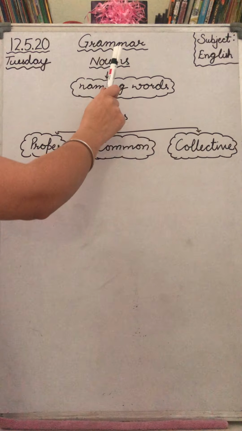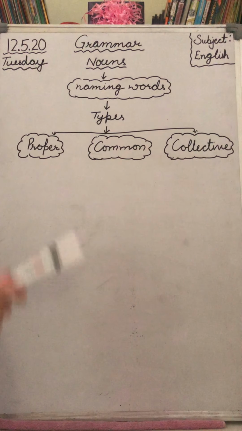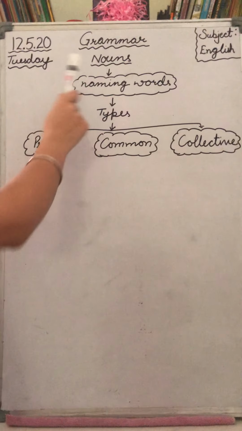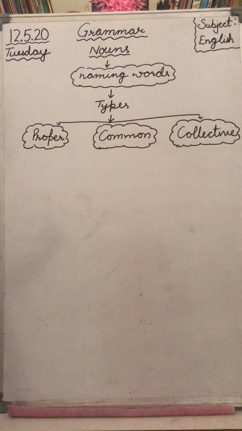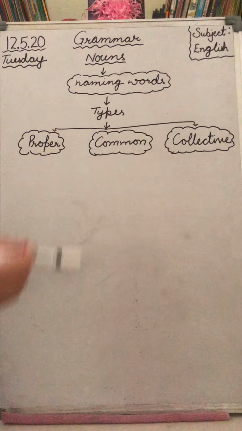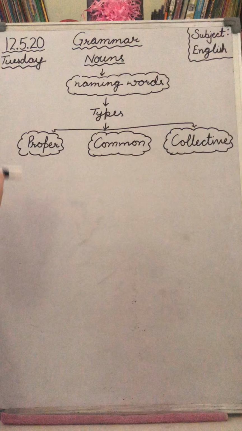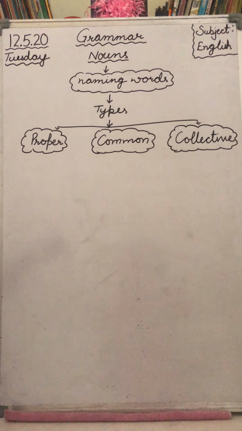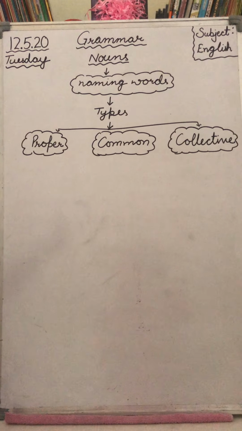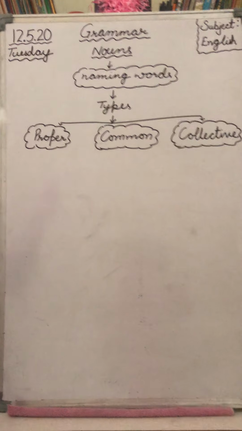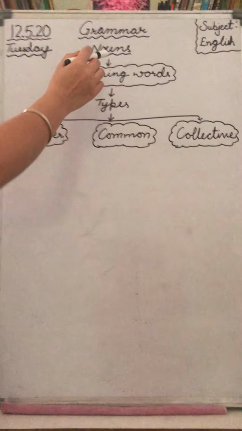Okay, now like you can see a taxi, you can see sky, you can see clouds. These are nouns. You can feel air around you, you can feel your happiness, you can feel if you are in pain, that is also known as noun. You can think about your surroundings, you can think about your subjects, you can think about what to do next. What you are thinking is also known as noun.